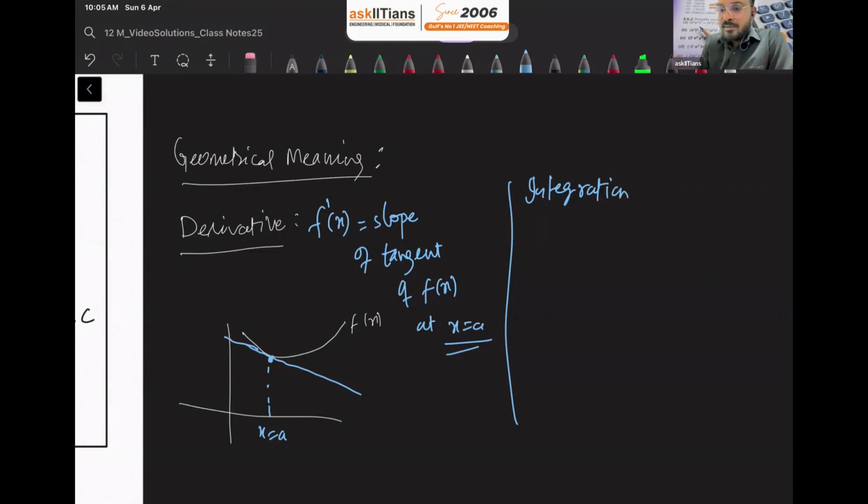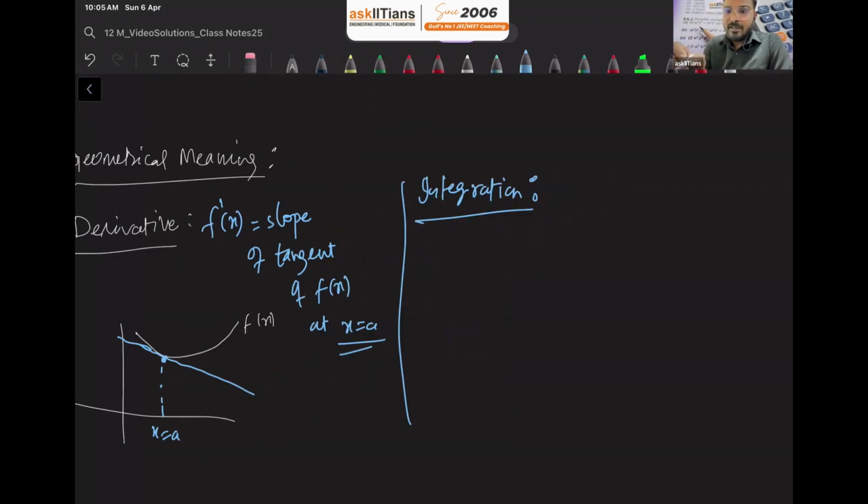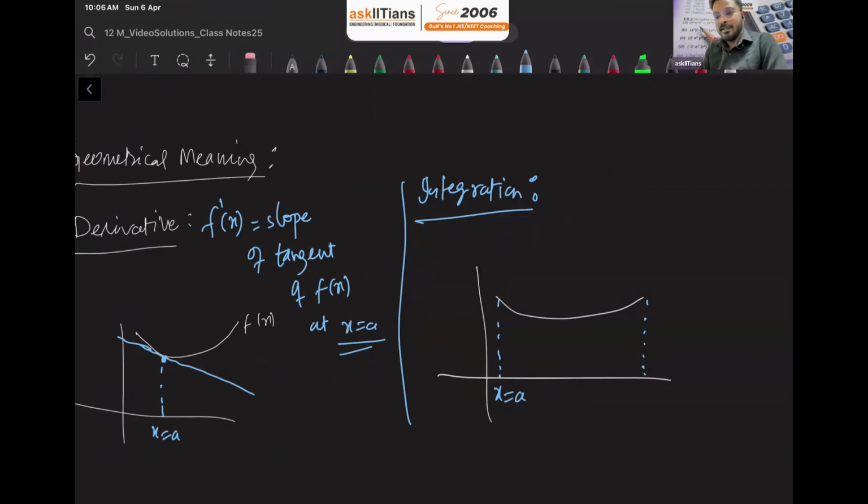Geometrical meaning of integration is that, again, if we are given a function and we are integrating this function, we need limits, so let's say x equals a to x equals b. We'll come to each and everything, don't worry. When we start the chapter on definite integration, you will get to know the meaning of limits and all.